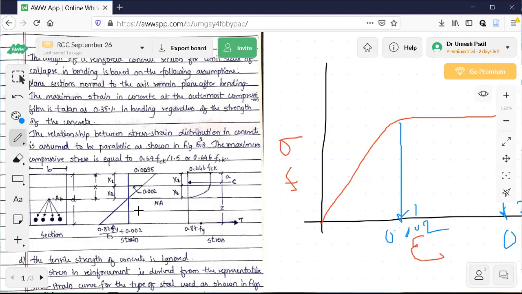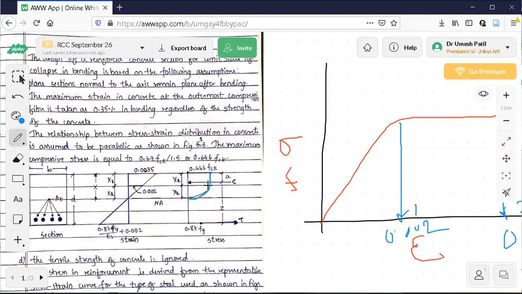Carefully observe this one. I'll spend at least 20 minutes on this. This curve I'm talking about is parabolic, then it becomes a straight line. It is similar to the stress strain curve for concrete I have shown. So this curve and this curve are interrelated. The parabolic curve starts from the origin, which is the neutral axis here.